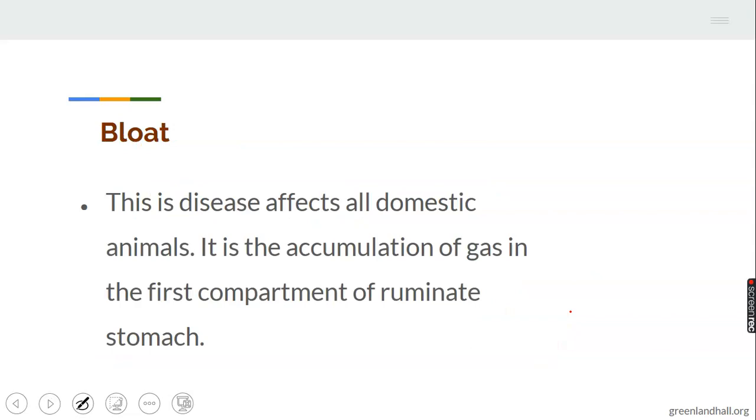One disease of farm animals caused by nutritional disorder is bloat. It's a very good example of a disease of farm animals caused by nutritional disorder. The disease affects all domestic animals. I believe you can still remember domestic animals.